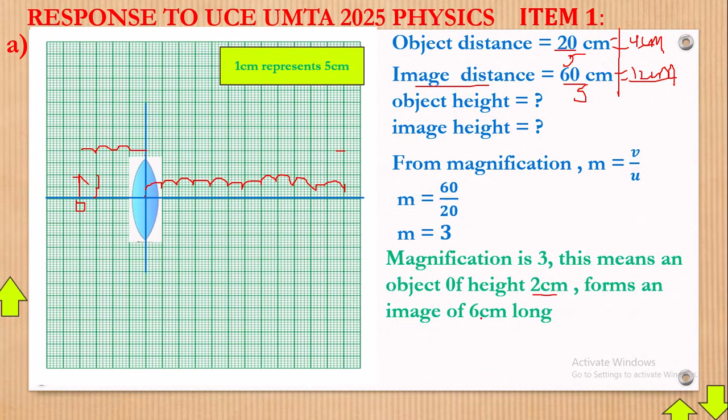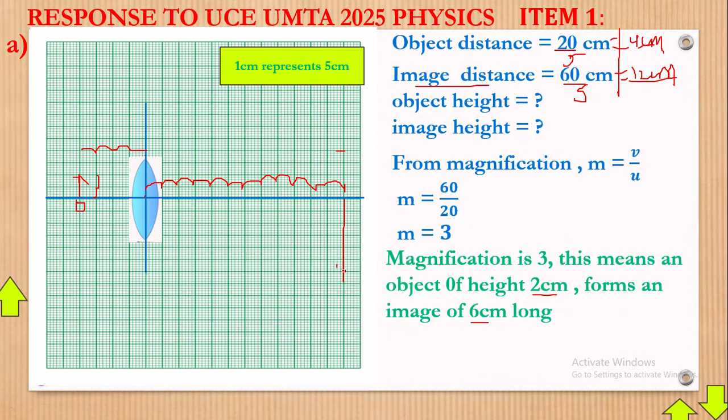But how long is the image? The image is 6 centimeters long, so it will be this. We have 1 centimeter, 2, 3, 4, 5, 6. In fact, it's meant to be 6, so I think we went somewhere here. So now this is our image.